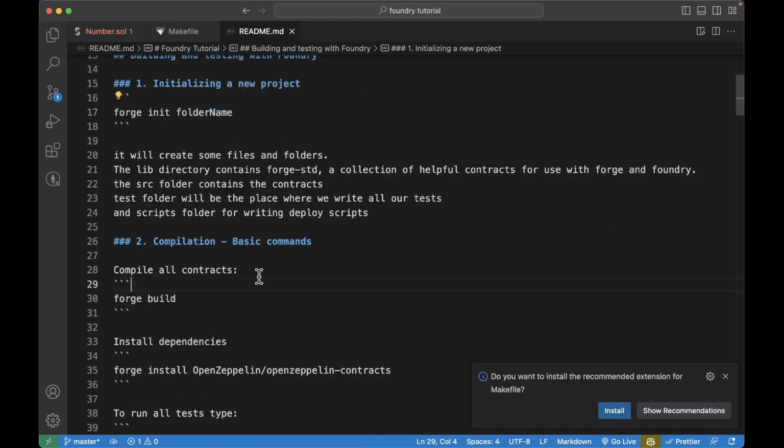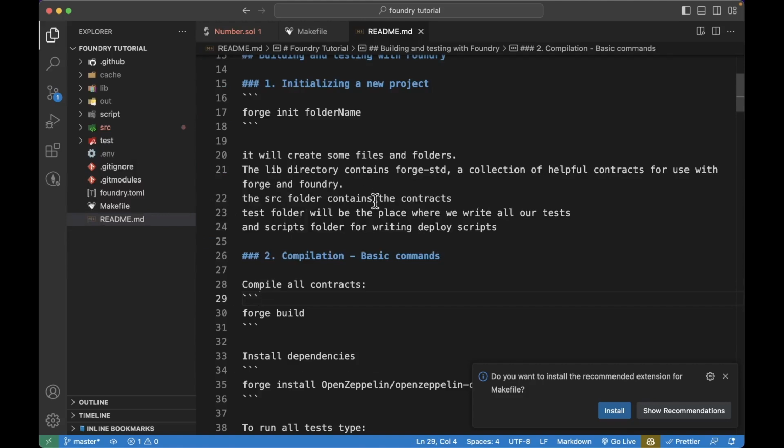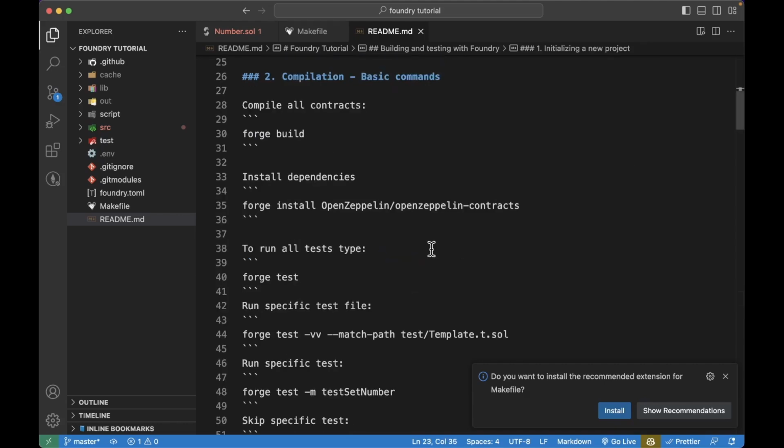Now to install dependencies, Foundry is different. Instead of using the Hardhat way with package.json and installing node modules, it's way simpler in Foundry.